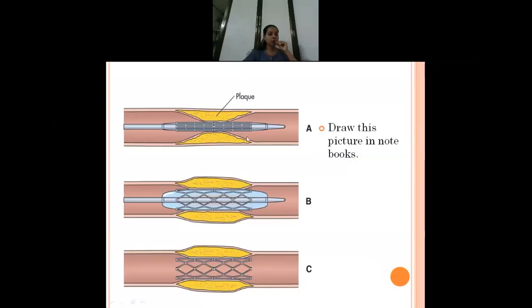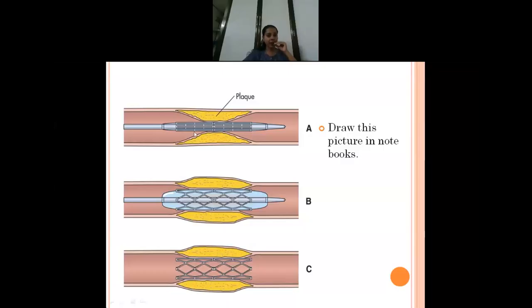So I'll tell you the procedure of this stent placement. It is the same thing. A balloon tipped catheter with the stent will be inserted through the femoral, radial or through the brachial artery. Once it reaches the place of obstruction where there is atheroma or plaque, the balloon will be inflated.